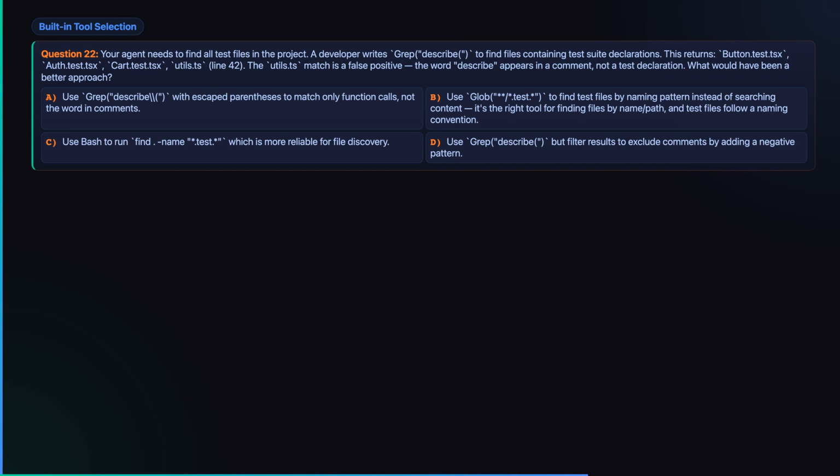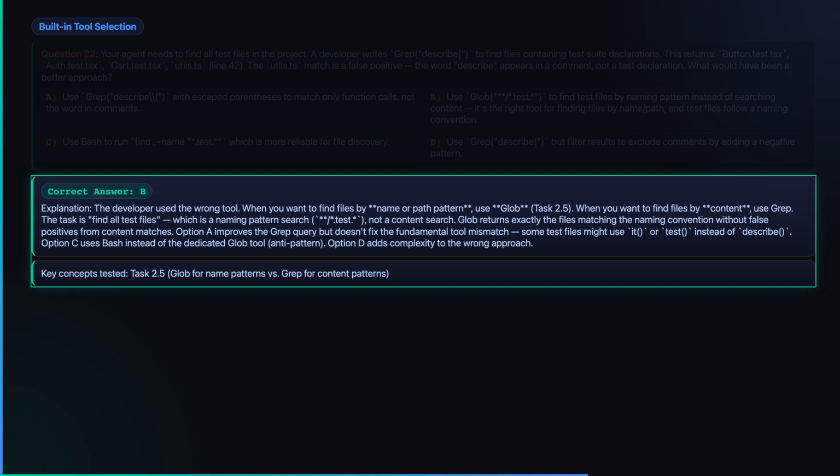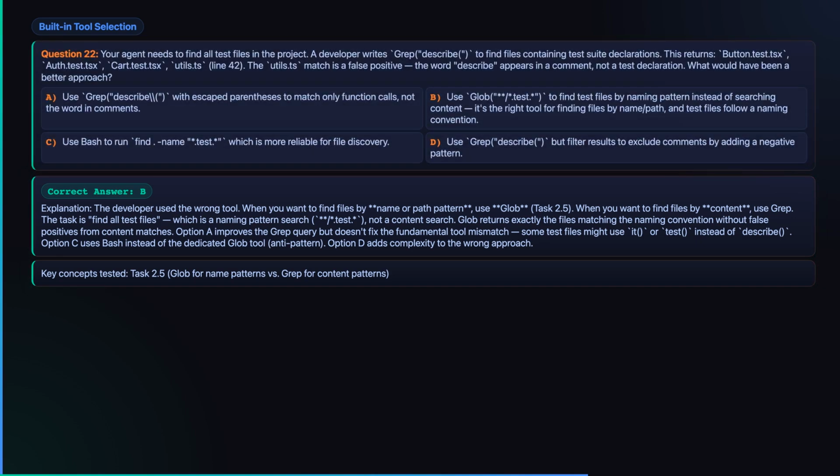Built-in tool choice. The developer wants test files, but they search for the word describe and pull in a false positive from a comment. What should they have done instead? Take a moment. Use glob. The task is finding files by a naming convention, not searching file contents.